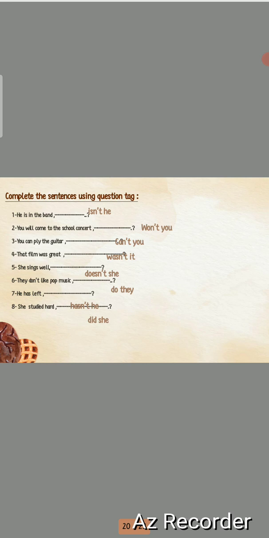We have here an auxiliary verb, so we will change it to negative. It will be won't you. Number 3, you can play the guitar. The sentence is affirmative, and we have an auxiliary verb, so we'll change it to negative and swap "you" and "can", so it will be can't you.